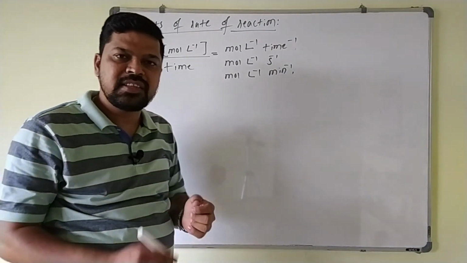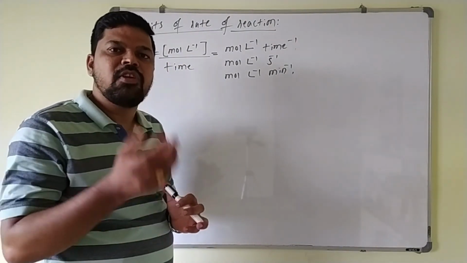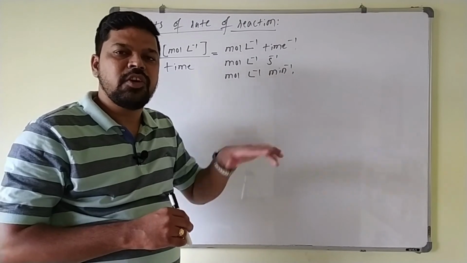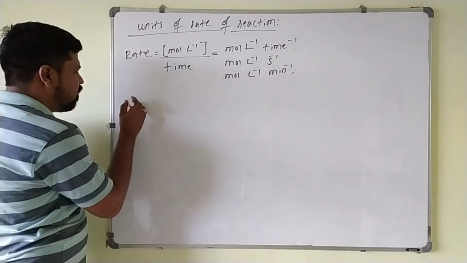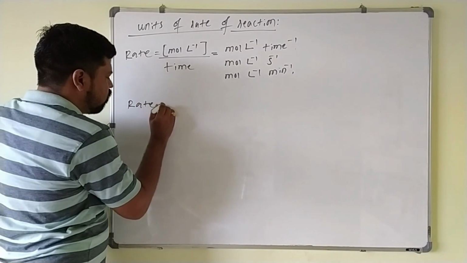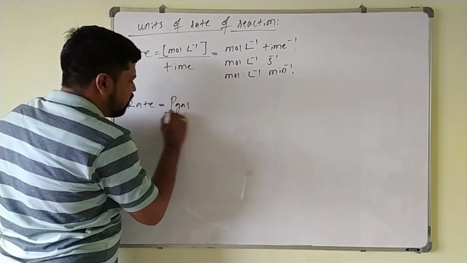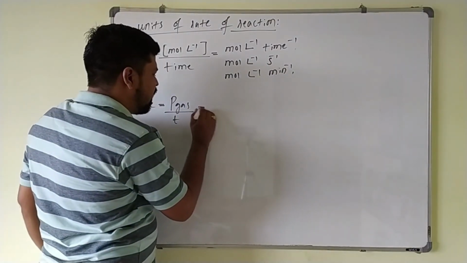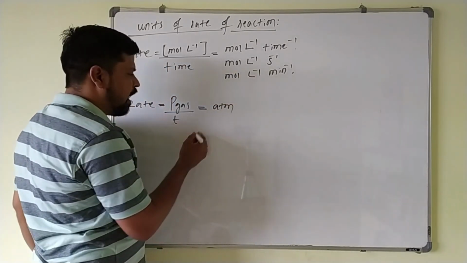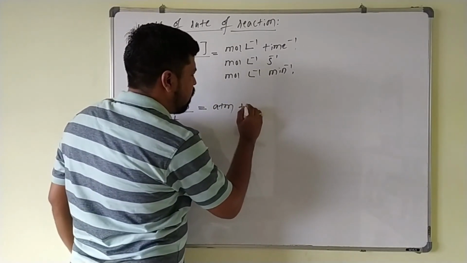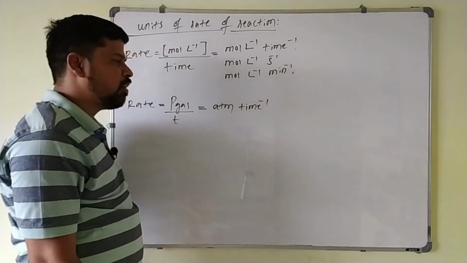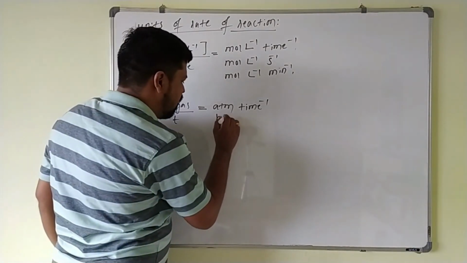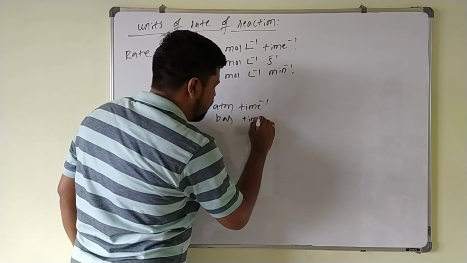Now if gaseous reactants are involved in the chemical reaction, then their concentration is expressed in terms of partial pressure. So the rate of the reaction is the change in the partial pressure of the gas divided by time taken. The unit of pressure of the gas is atmosphere, so the unit is atmosphere per unit time. Or, if the pressure of the gas is measured in bar, it is bar per unit time.